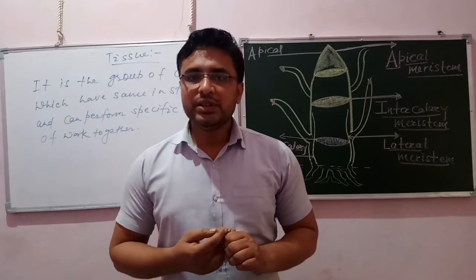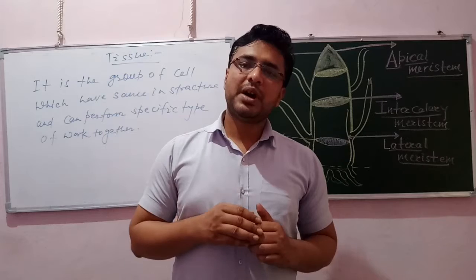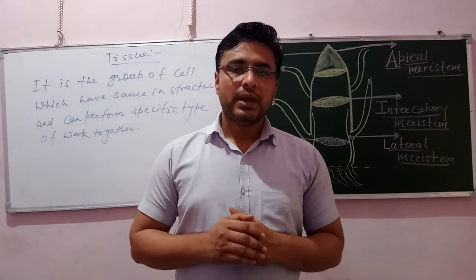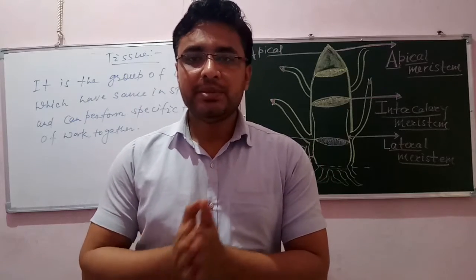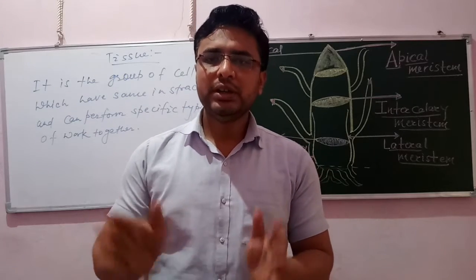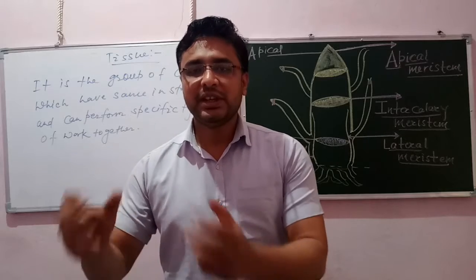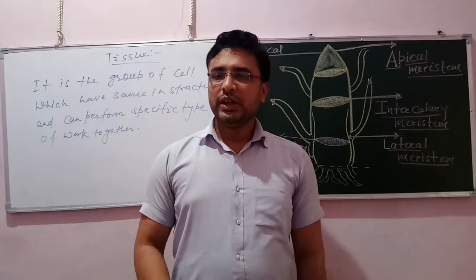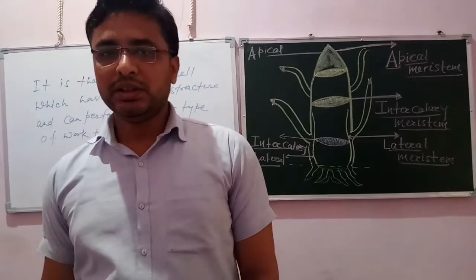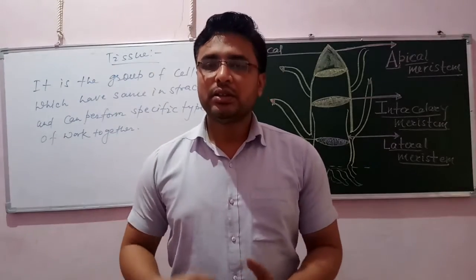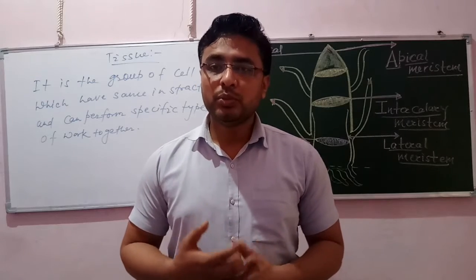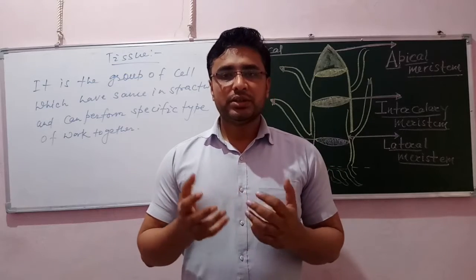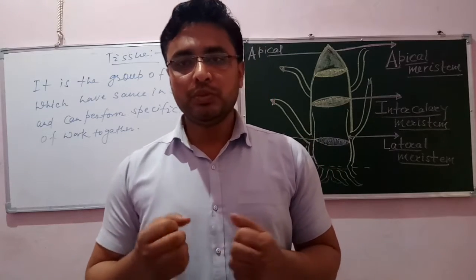What is the second difference? Plants have unlimited growth and animals have limited growth. Plants have both dead and live cells, but in animals only live cells can perform their work. Next, animals can move, and for movement we require energy.